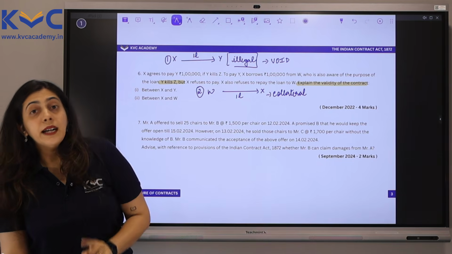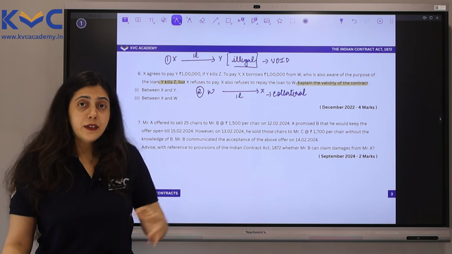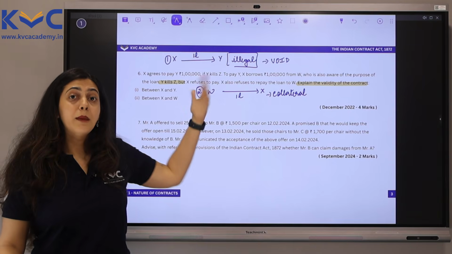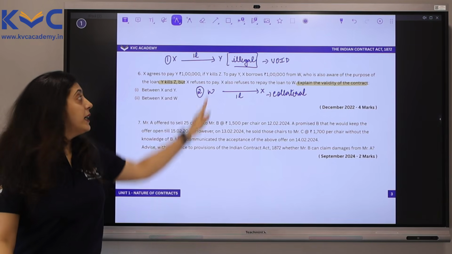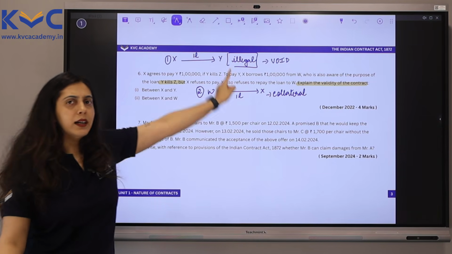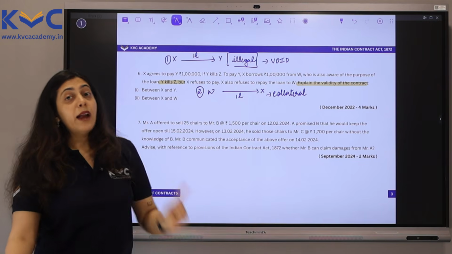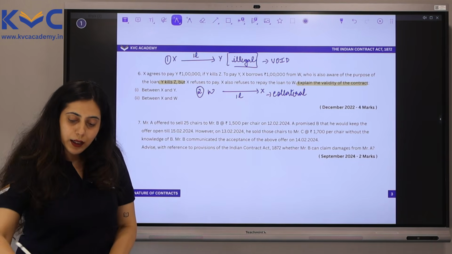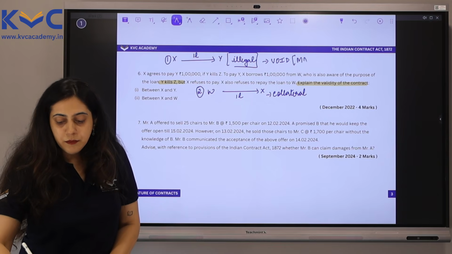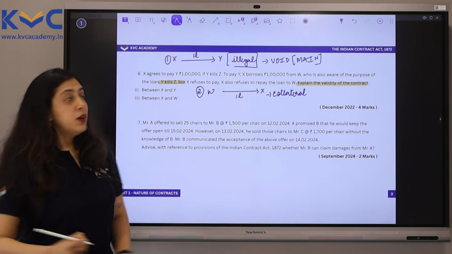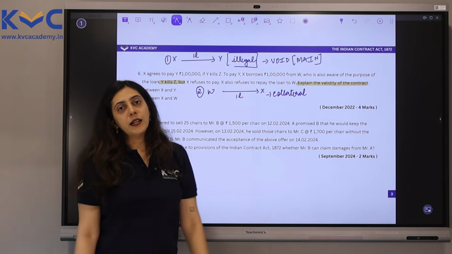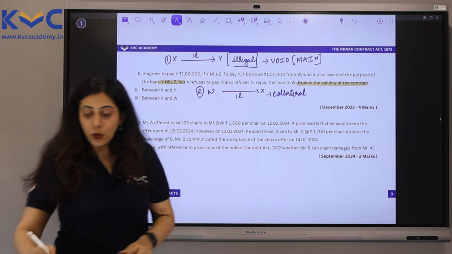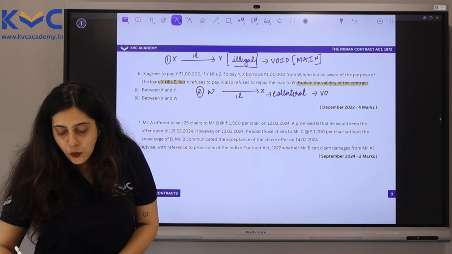There we learned that if your objective, any purpose, and the consideration is unlawful, the agreement is forbidden by law and it is illegal, and any illegal agreement is void. And one more thing which you have learnt in Unit 1 is that if this is the main agreement, only then this will be the collateral agreement. If the main agreement is illegal, the collateral agreement will also always be void.